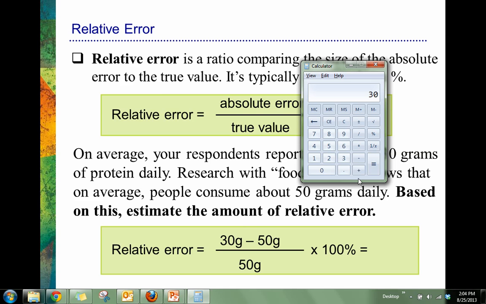So we would have 30 minus 50. Again, we knew that there was an underreporting of about 20 grams on average. And I'm going to divide that by the 50 grams. That equals negative 0.4. So that's the proportion I was talking about. And people in our world don't understand proportions real well. They're directly related to percentages. That's why we usually multiply by 100 to get a percentage. So I'm going to multiply that real quickly by 100. And we would find that our final answer is negative 40, or negative 40%.